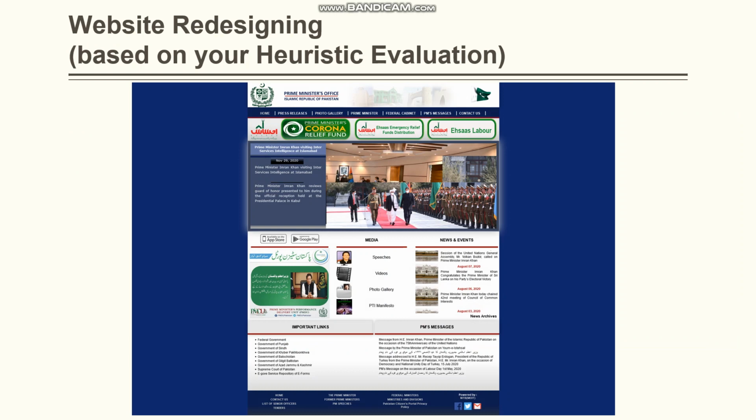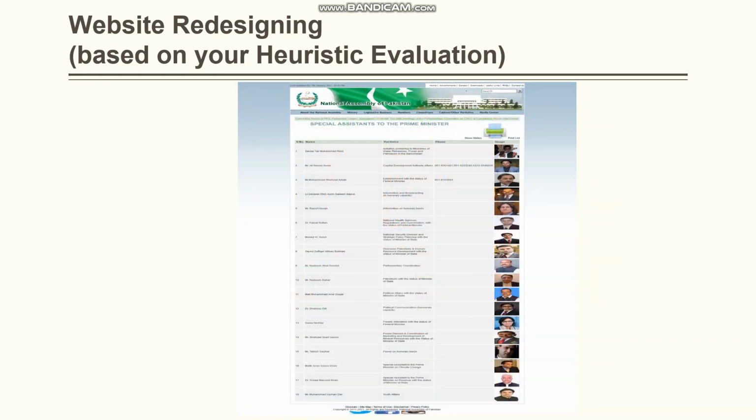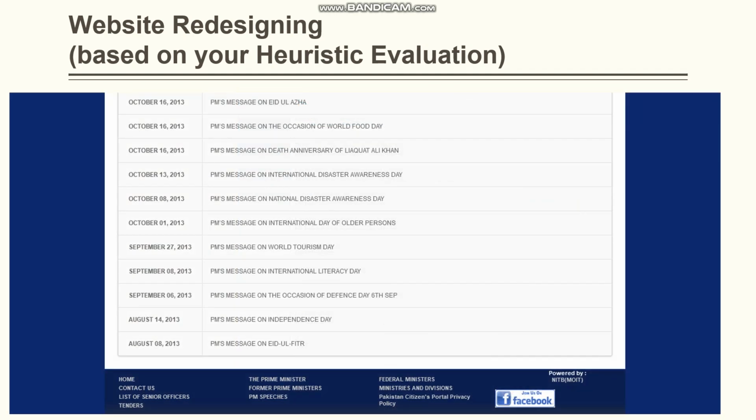Going towards our next slide, I have redesigned the special assistants to the prime minister images so that all the images are the same size. The text is the same now, everything in capital letters.